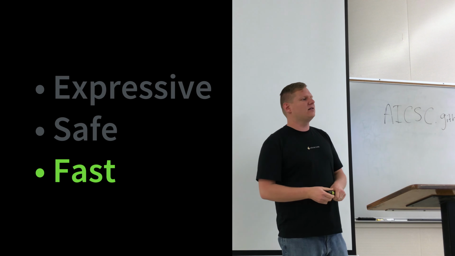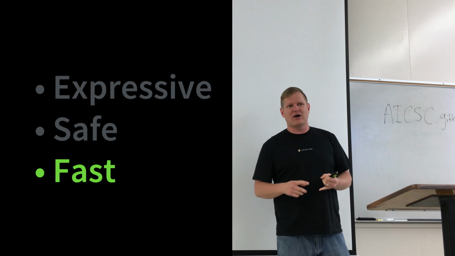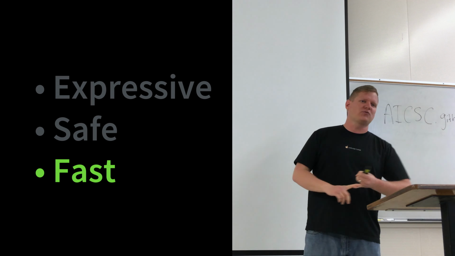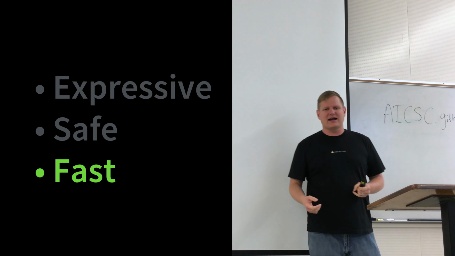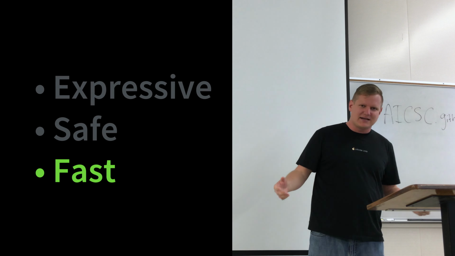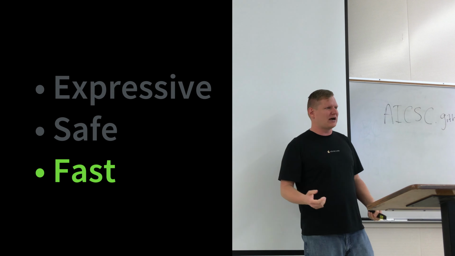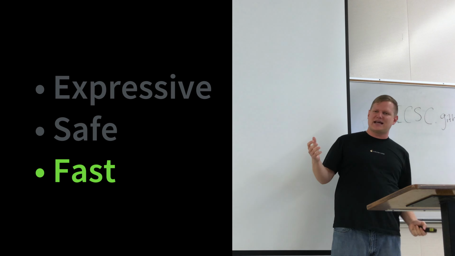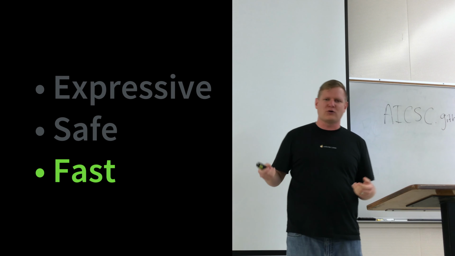Whereas a language like, I hate to kick it while it's down, but if we look at a language like JavaScript, which is kind of the typical example, JavaScript was written by a guy by the name of Brendan Eich in a weekend because they wanted Netscape to be able to do cool stuff in the browser. So, well, here's a syntax that looks kind of like Java, and it's pretty cool, and we'll figure out how to run it later.